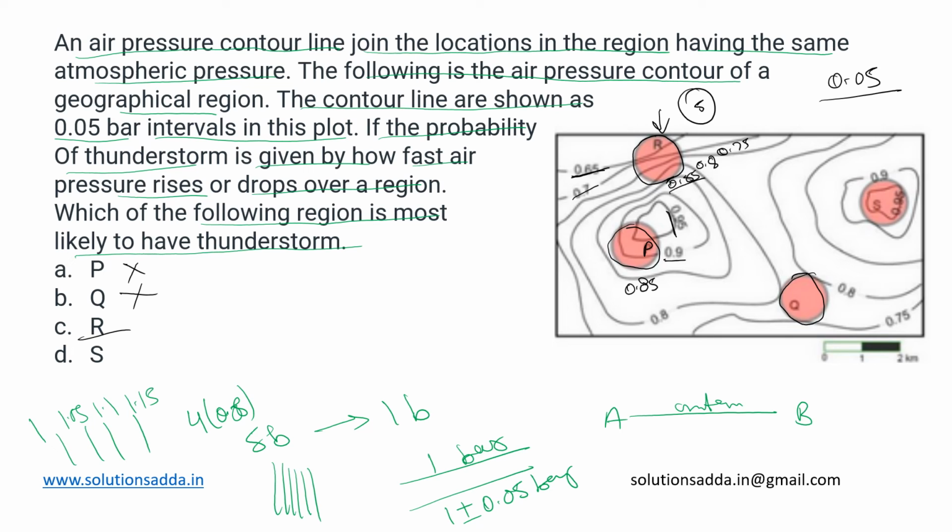Let us also look at S. In this region, there is just one contour line intersecting it, and this one is surrounding it. This one has 0.9 and the internal one has 0.95. Again, that's not a huge difference, just 0.05, so it's not very likely to get a thunderstorm. So we would go with option C, the region R being most likely to get a thunderstorm, as there is a huge difference between the pressures at two different points in the same region. So the answer would be R.